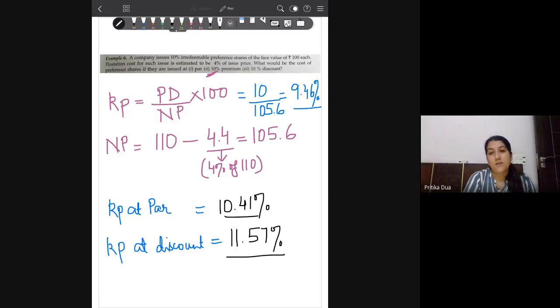If you have a look at your answer, you see that when we are issuing the preference share at premium, you have the lowest cost. And when you are issuing it at discount, you have the highest cost. If you compare the three cases, what will be the reason behind this?